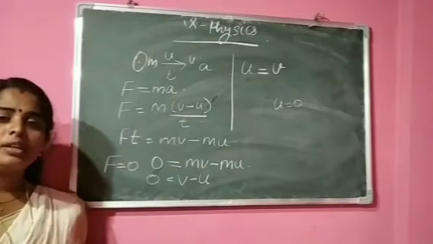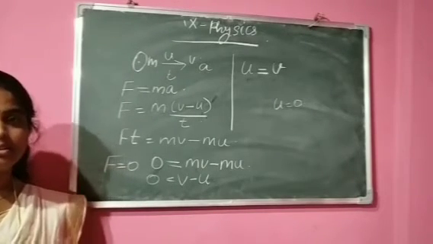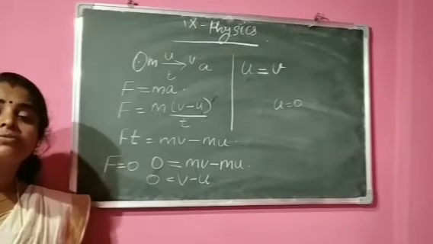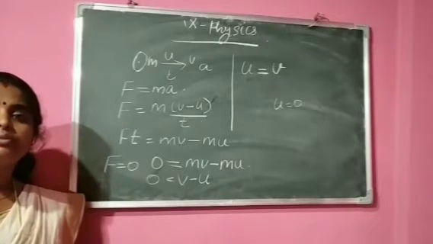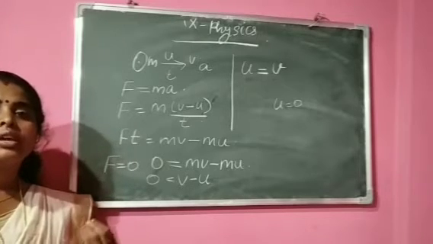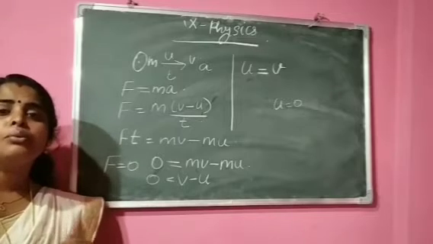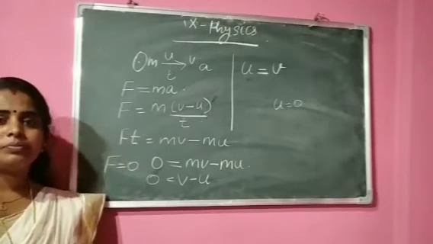So what we did now, we proved the first law from the second. By using the mathematical expression of the second law, we proved that the object will be at rest or in continuous uniform motion along a straight line if there is no external unbalanced force. Okay.